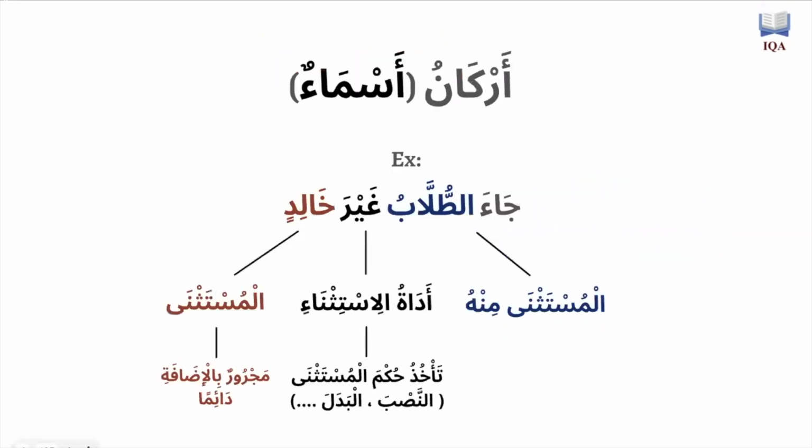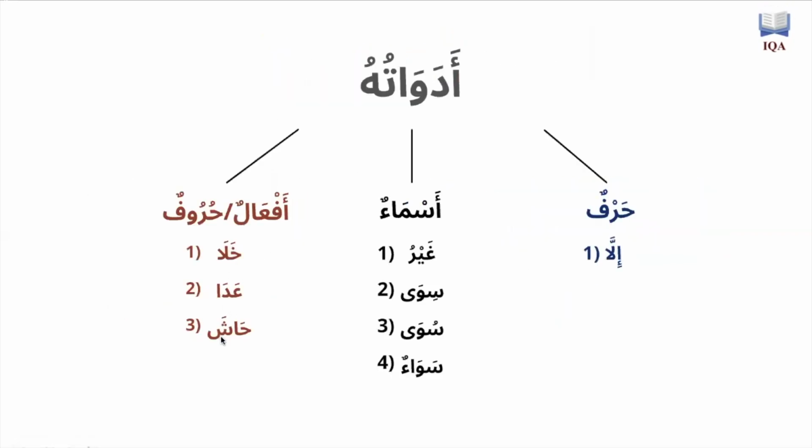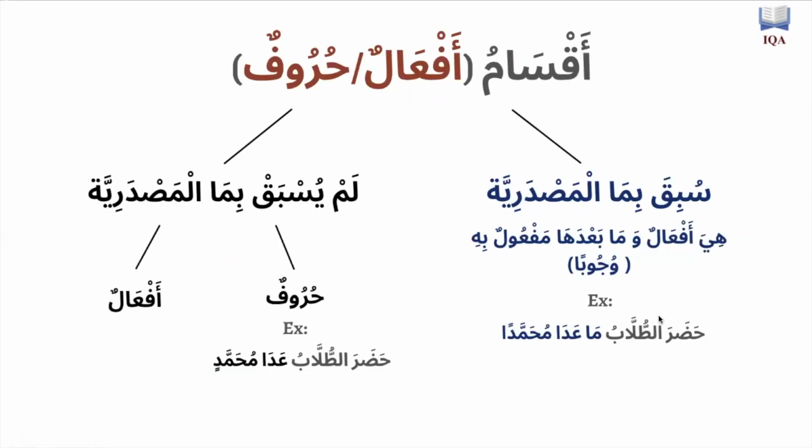So if one of these three is preceded by what's called ma al-masdariyah, then it needs to be treated as a verb. It needs to be treated as a verb, and it's not going to be treated as a harf. So here أفعال وما بعدها مفعول به وجوبا. So ada or hasha or khala, when it's preceded by ma al-masdariyya, which I'm going to explain, is going to force the noun that's coming after it, the mustathna, Muhammad, to be a maf'ulun bi, and it's going to be mansub. So حضر الطلاب, the students, they attended, they were present.